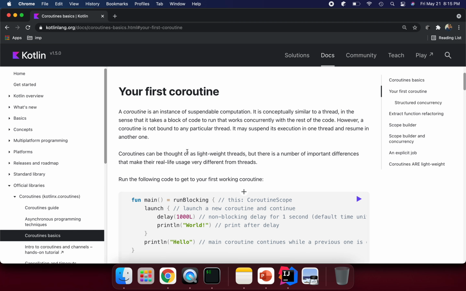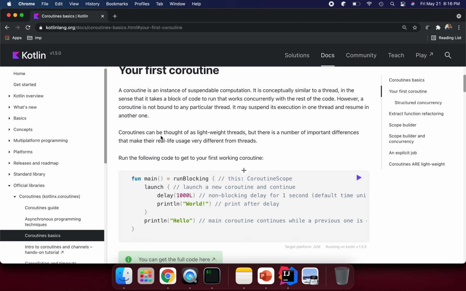Here is more explanation in the official documentation. A coroutine is an instance of a suspendable computation. It is conceptually similar to a thread in the sense that it takes a block of code to run and works concurrently with the rest of the code. However, a coroutine is not bound to any particular thread. It may suspend its execution in one thread and resume in another one. Coroutines can be thought of as lightweight threads, but there are a number of important differences that make their real-life usage very different from threads.